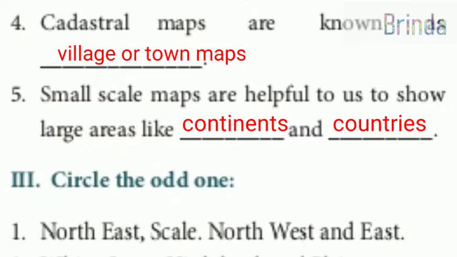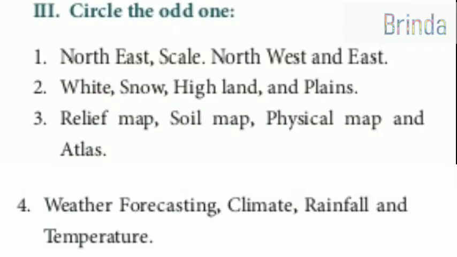So moving on to third Roman number, circle the odd one. Question 1. North, east, scale, northwest and east. So who is the odd man out here? The odd one out is scale. Second one, white, snow, highland and plains. Here the odd man out is white.